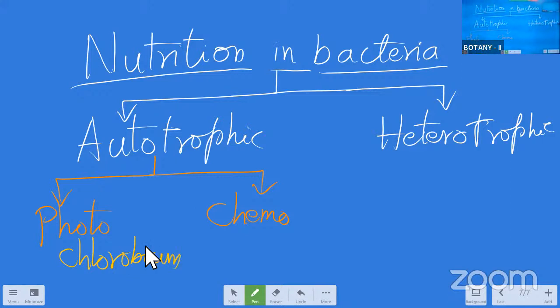Some bacteria having chlorophyll pigment can absorb direct sunlight to get energy, and moisture and carbon dioxide from the outside atmosphere as a carbon source, and prepare their own food material. Those are called photoautotrophic bacteria. Purple sulfur bacteria also come under photoautotrophic bacteria.